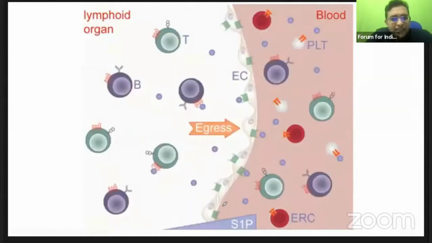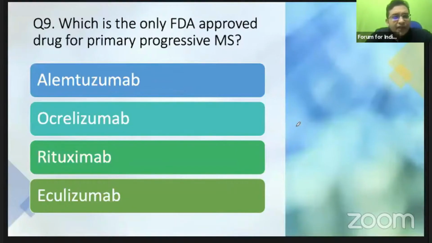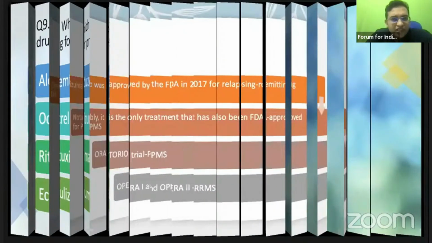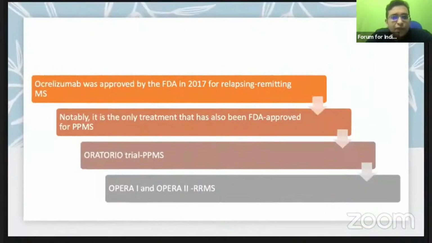And fingolimod actually acts on sphingosine 1-phosphate, and there is a newer congener for fingolimod. The newer one approved in 2019 was siponimod. The only FDA approved drug for primary progressive MS is ocrelizumab. It was approved in 2017 for relapsing remitting MS,